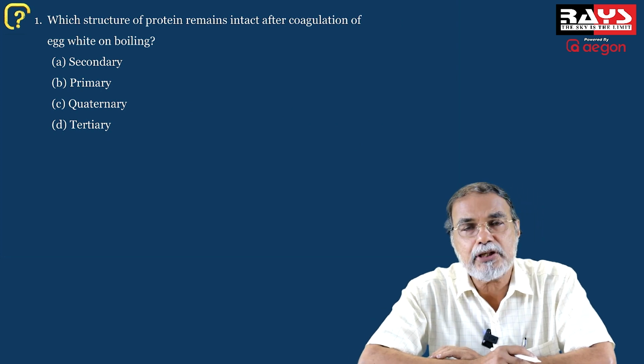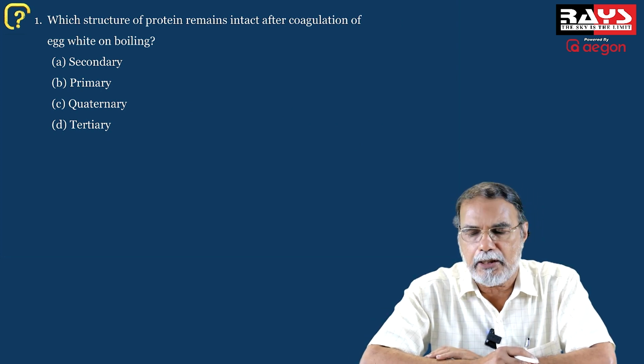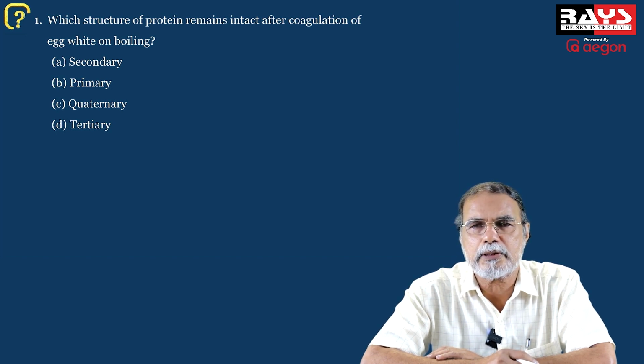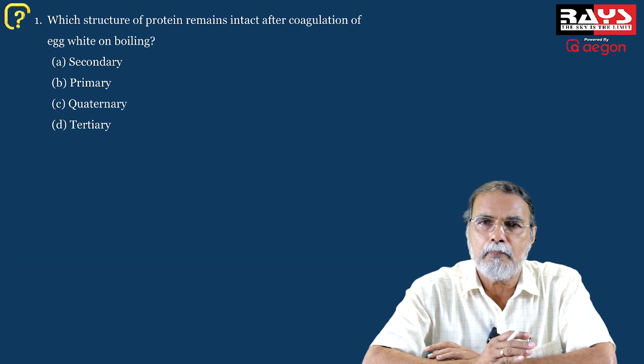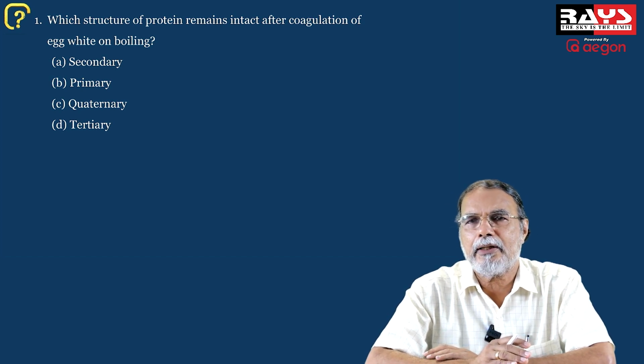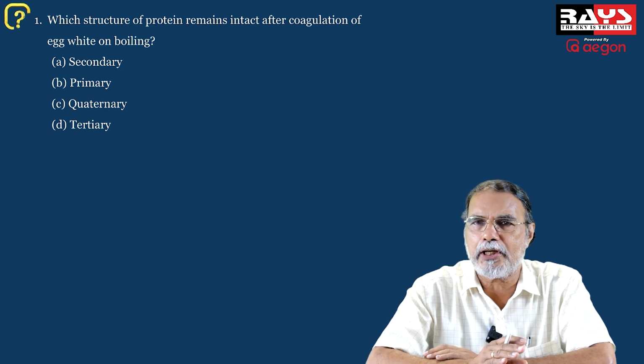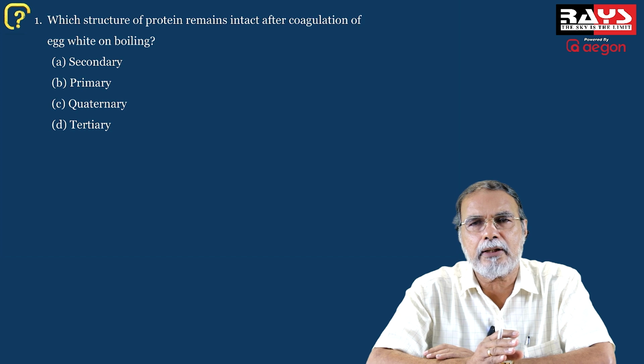The first question: which structure of protein remains intact after coagulation of egg white on boiling? Coagulation is a process of denaturation, and the primary structure of protein, which represents how the building units, namely the alpha amino acids, are joined to one another, remains intact. It doesn't undergo any change, whereas the secondary, tertiary, and quaternary structures are actually spoiled.